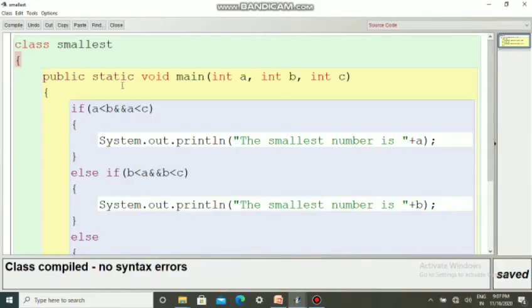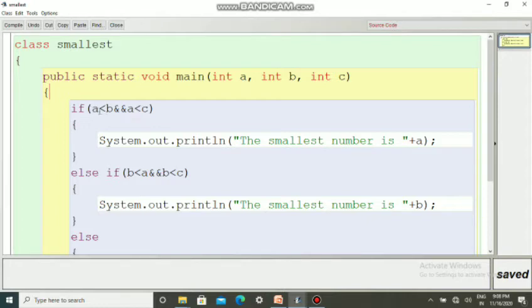This is an example for the if else if ladder. Class smallest. This program is to find the smallest among three numbers. There are three numbers input by the user, and we need to find which is the smallest. Public static void main, we are receiving int a, int b and int c from the user.